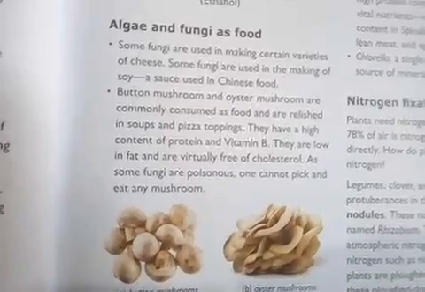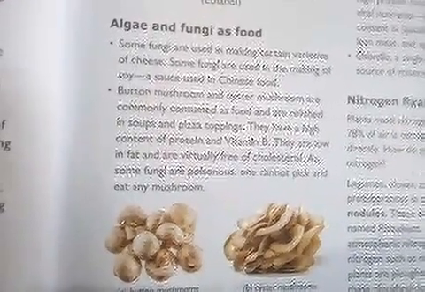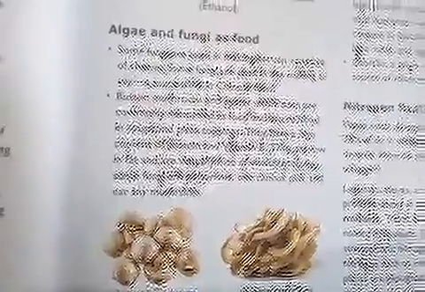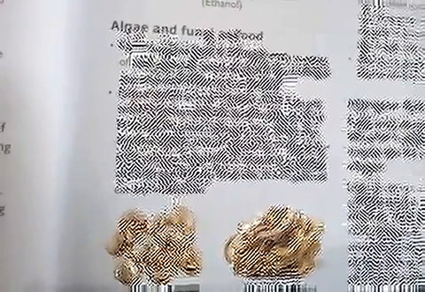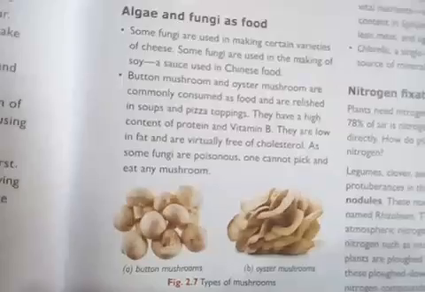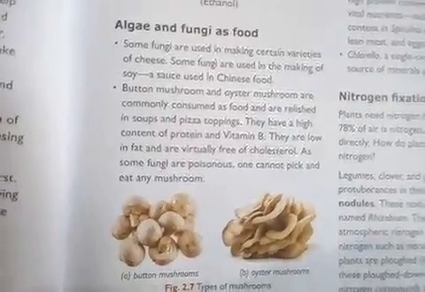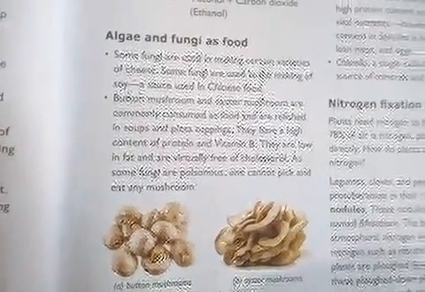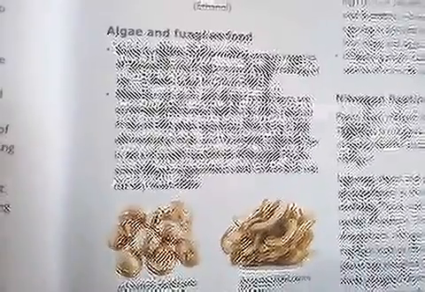They have low fat and cholesterol, and they are rich in proteins and vitamin B. These are very good to eat, but we should make sure of this: some fungi are very poisonous, so you must check which ones those are.